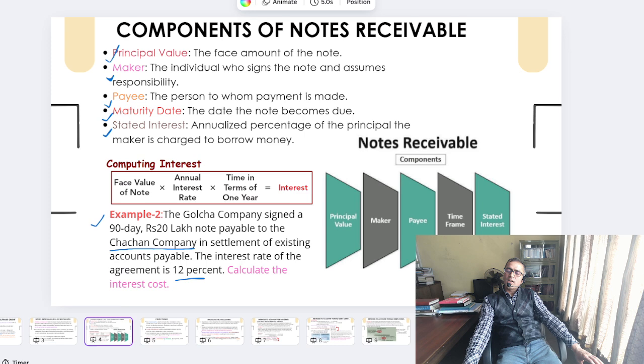Okay, friends, I believe that whatever I discussed today would again clarify your concept of the receivable term itself.